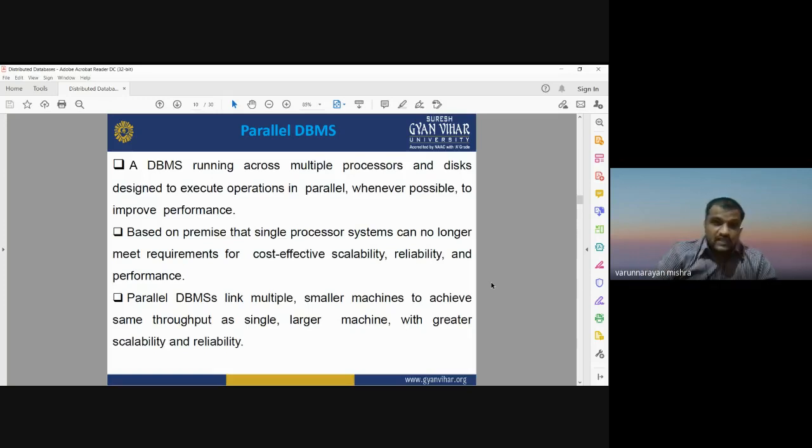Whereas in parallel database, site 1, site 2, site 3, the multiple locations of the database can also be connected with each other, so that you can access the database in parallel from different locations. You can have parallel information retrieval from different locations at the same time. So this is the parallel database management system.